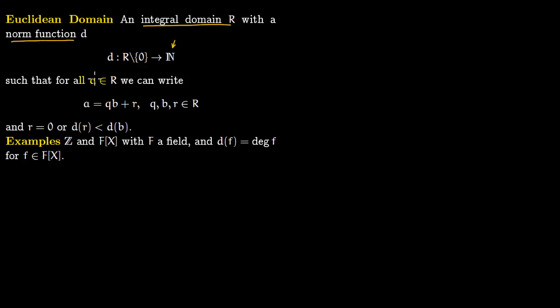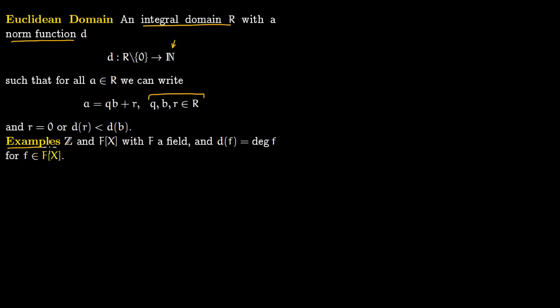So for all elements A of the ring R, you can write this A as QB plus R. You can think of R as a remainder. So this Q, B and R lie in the ring R. There are two things which R can take: either R can be 0, or the norm of R has to be less than the norm of B.